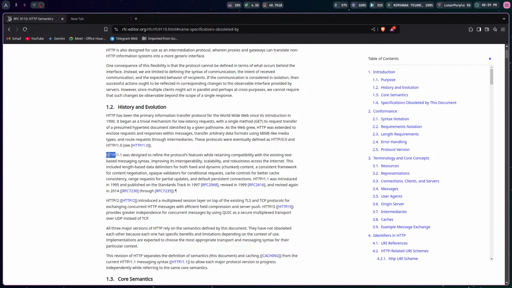HTTP 1.1 basically was like upgrades, simply, if you want to say that. So persistent connections, cache control, consistent framework for content negotiation. You could take this as like the content type header. Content type and accepts, the two headers that basically negotiate how the content should be transferred.